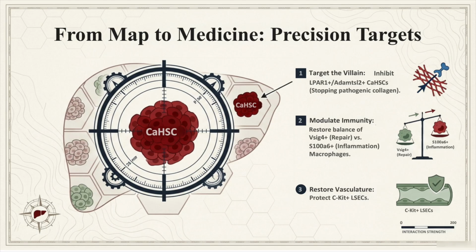We identify 3 pillars. 1. Target the villain by inhibiting LPAR1 plus CA-HSCs to stop pathogenic collagen. 2. Modulate immunity by restoring the balance between VSIG4 plus repair and S100A6 plus inflammatory macrophages. 3. Restore vasculature by protecting c-KIT plus LSECs, ensuring comprehensive organ recovery.